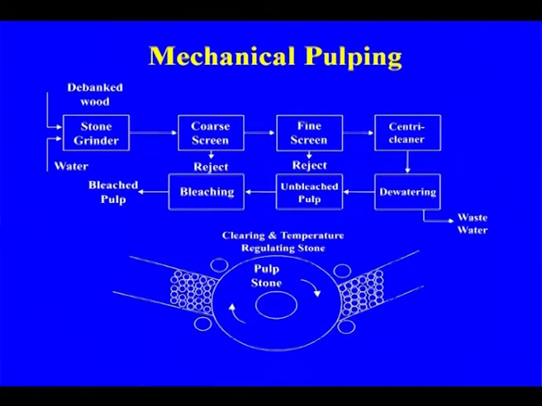This is the mechanical pulping process in the case of the stone ground grinder. Debarked wood is used, then coarse screen, coarse rejects, and then fine screen, centrifugal cleaning, dewatering, unbleached pulp, and then final bleaching.